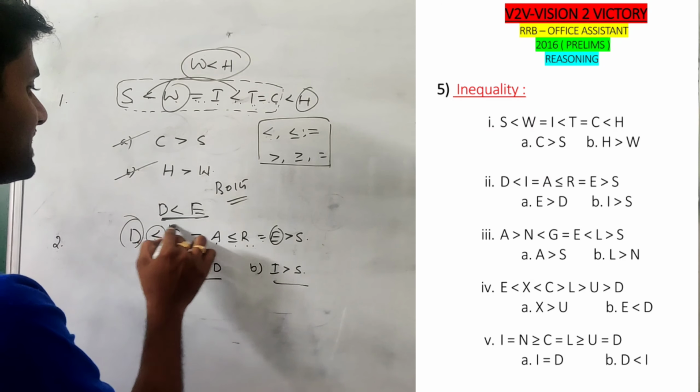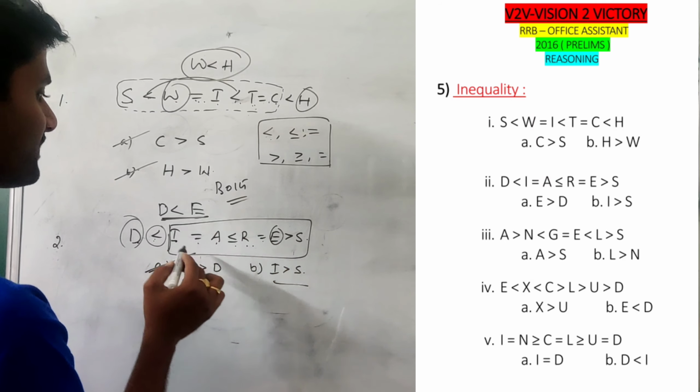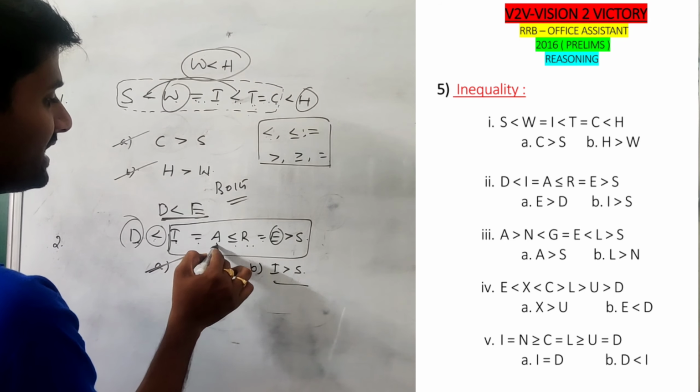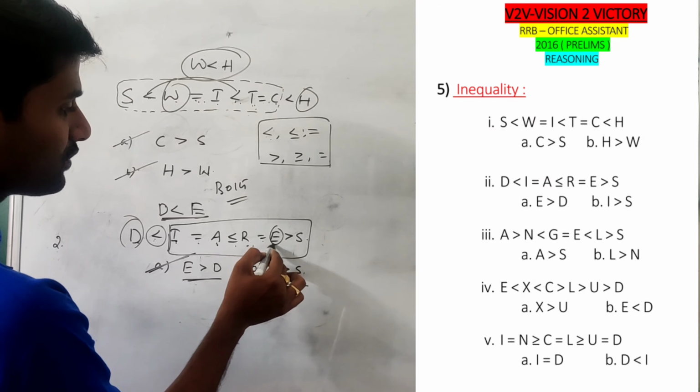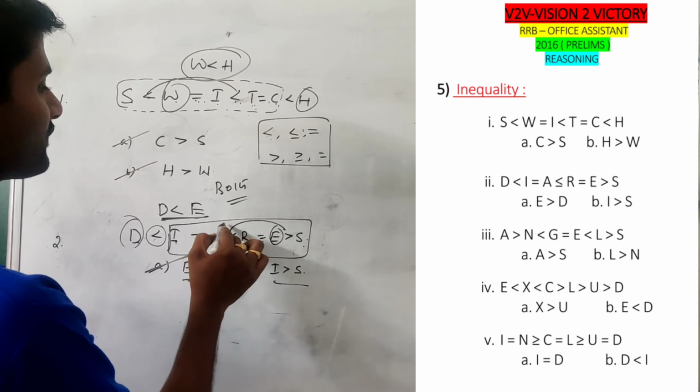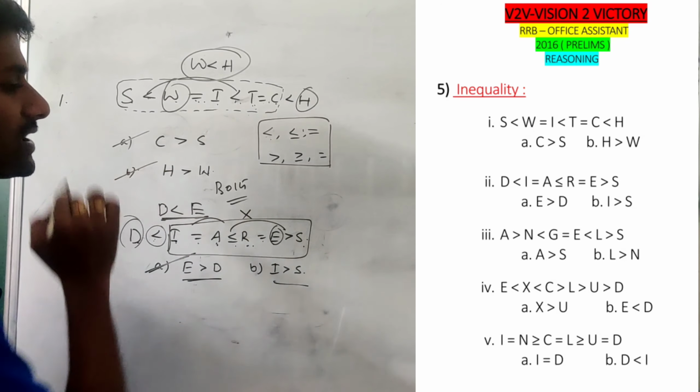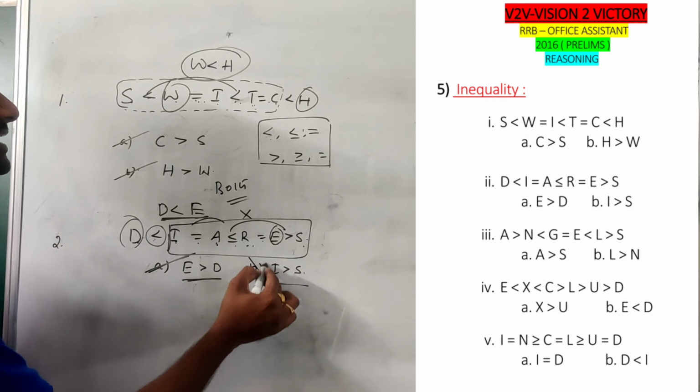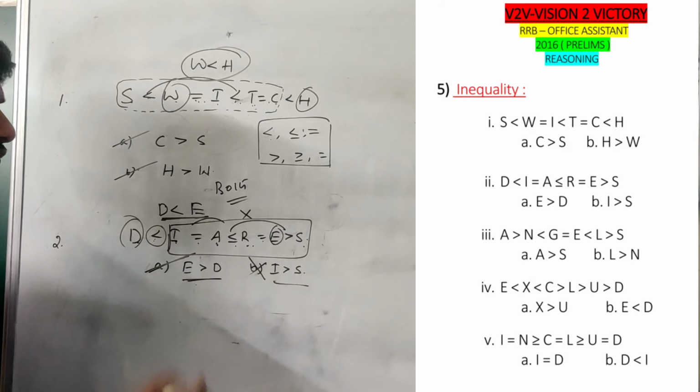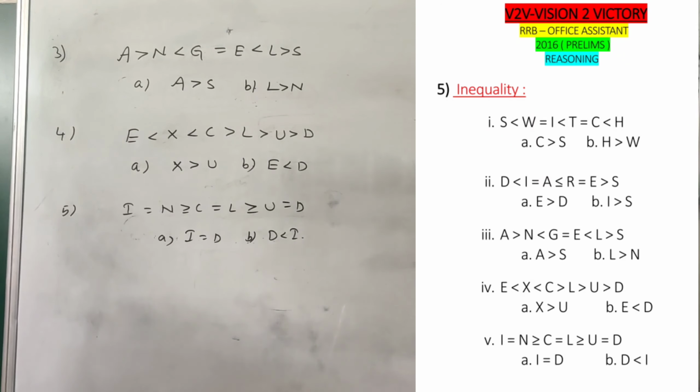See, I greater than S, if you observe all these parameters, definitely we have I is equal to A, less than or equal to R, equal to E, greater than S. If there are two different symbols between them, we cannot establish any relation. So definitely B does not follow. So answer: only 1 follows.